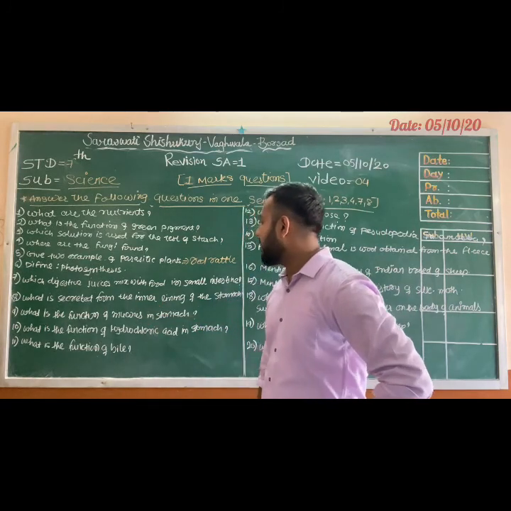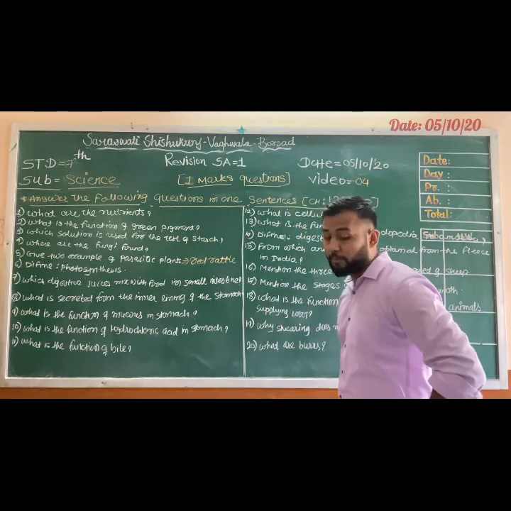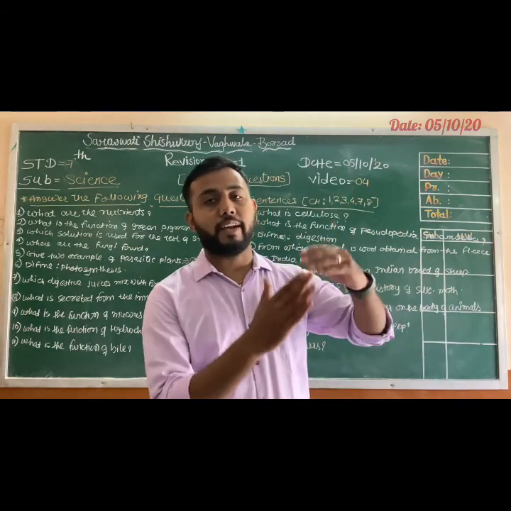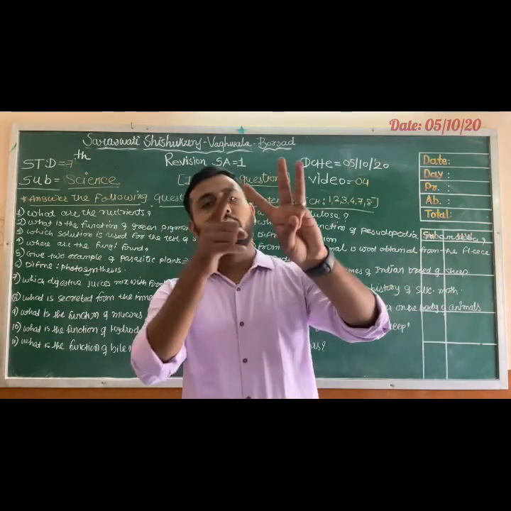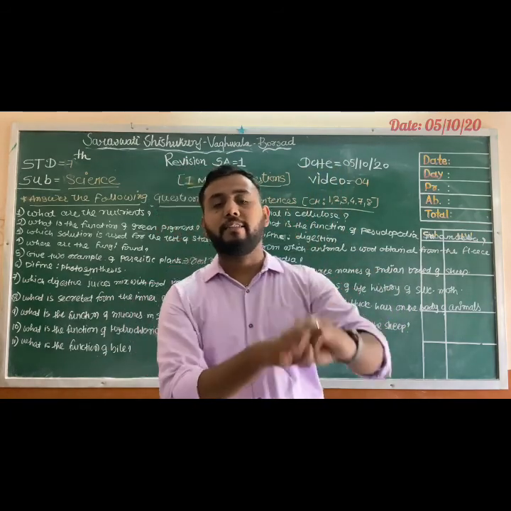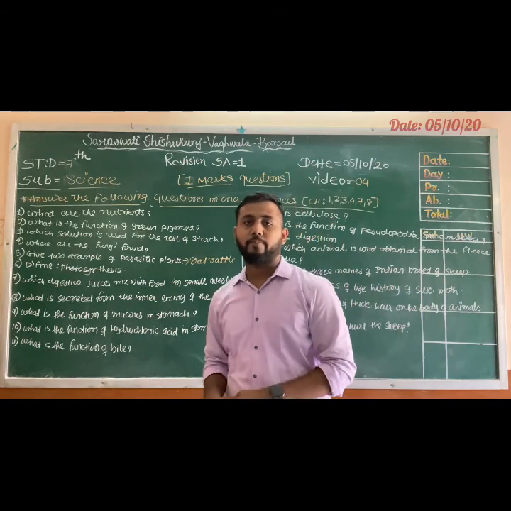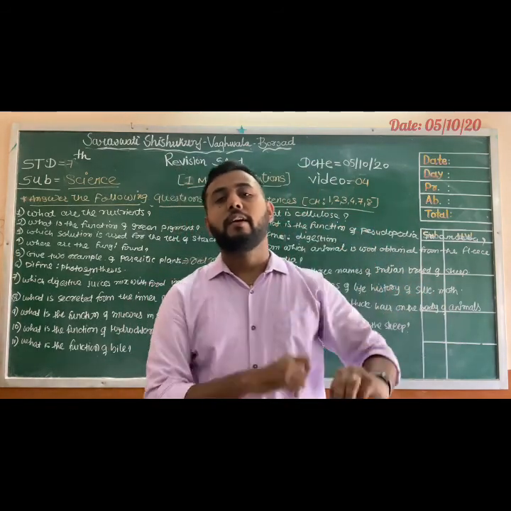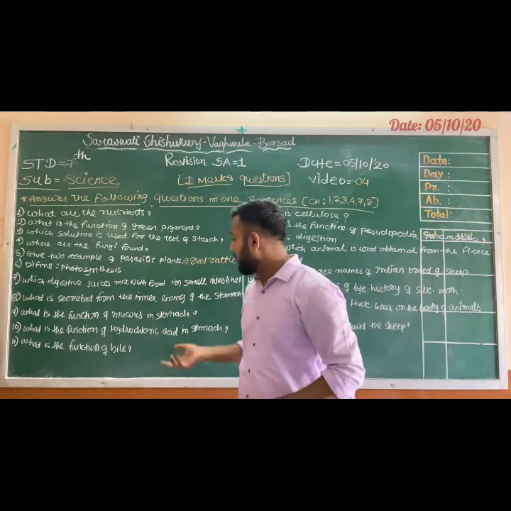Next, what is secreted from the inner lining of the stomach? The inner lining of the stomach secretes 3 things: mucus, hydrochloric acid and digestive juices. Once again, mucus, hydrochloric acid and digestive juices.